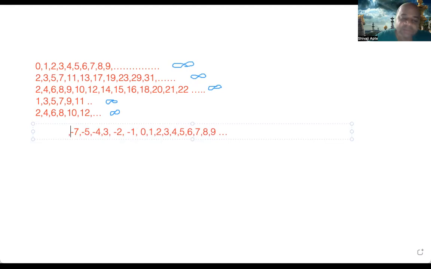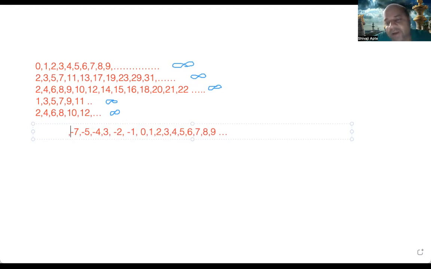Is there any maximum negative number that you can think of? Is there something beyond which there is no negative number? No. Just as you have positive infinity, there is also negative infinity, right? Because negative also can go to minus 1000, minus 10,000, minus 1 million, minus 56 million, minus 120 million, 1 billion, 1 trillion. You can go on and on and on, right?